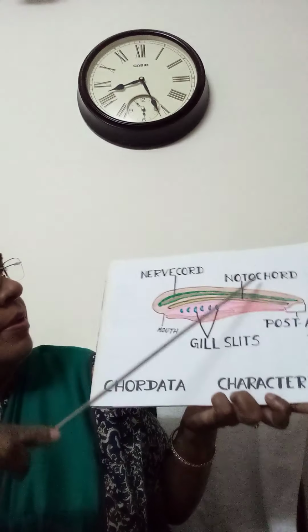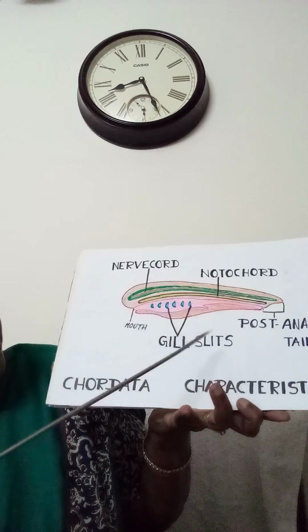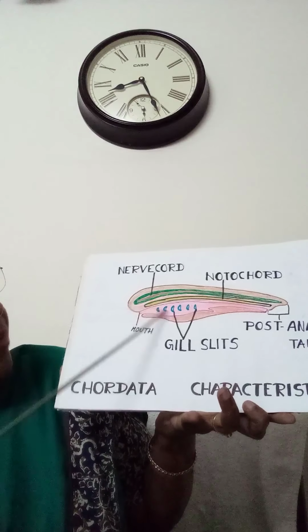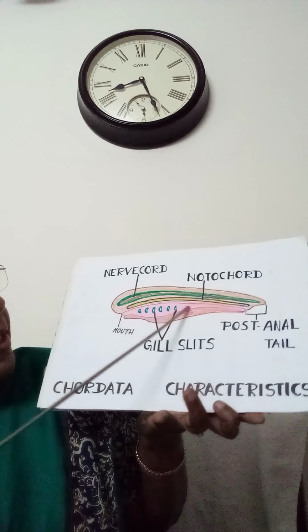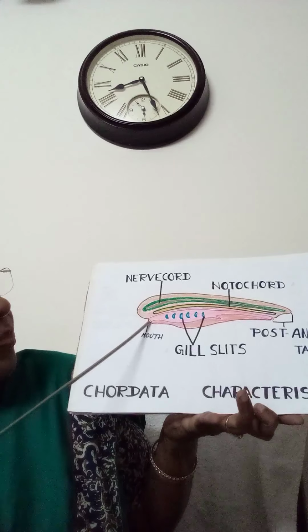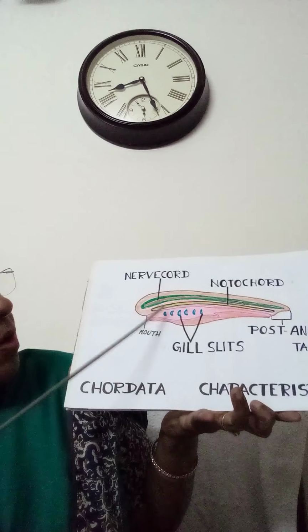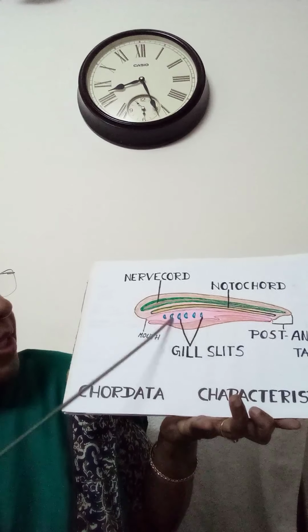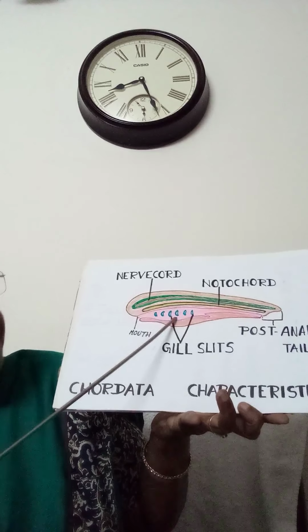In the diagram, they have given notochord, nerve cord, then pharyngeal gill slit. This will be the alimentary canal. So here the mouth is present, and the anus will be present here. This is the pharynx, so pharyngeal gill slits are present here. Gill slits are present in the pharynx.